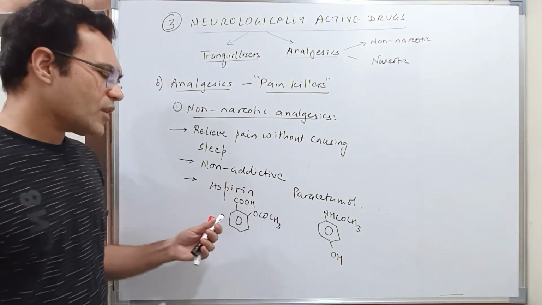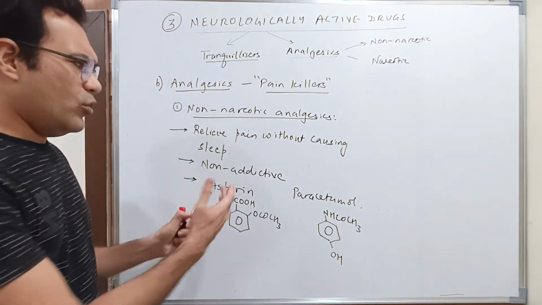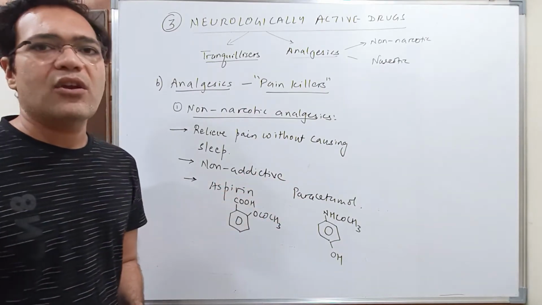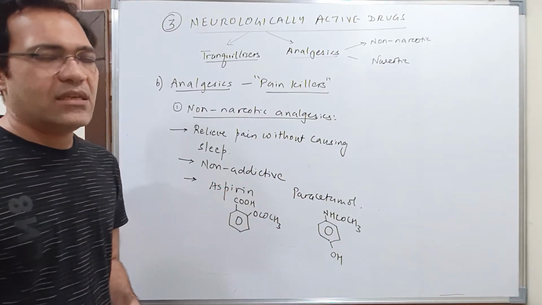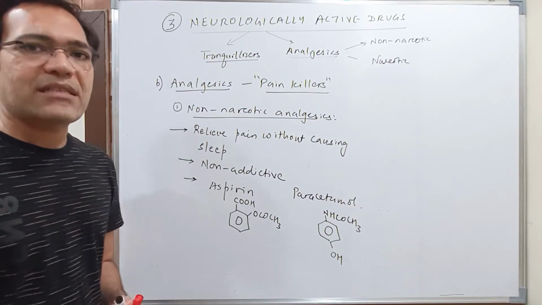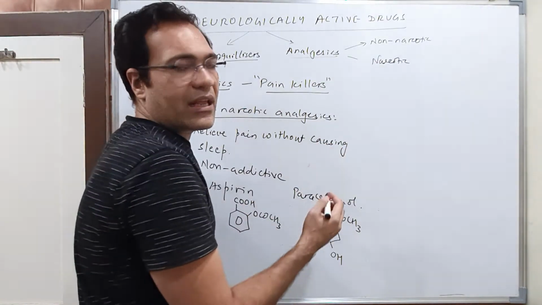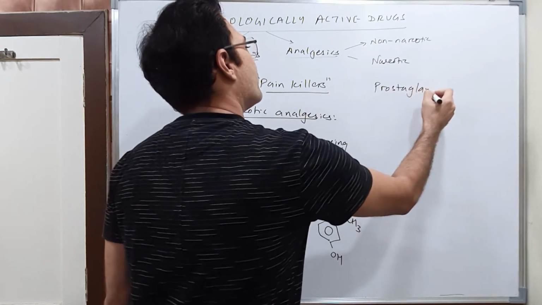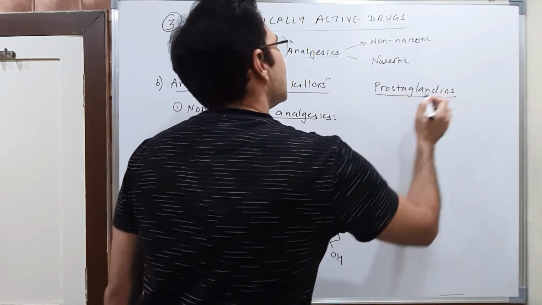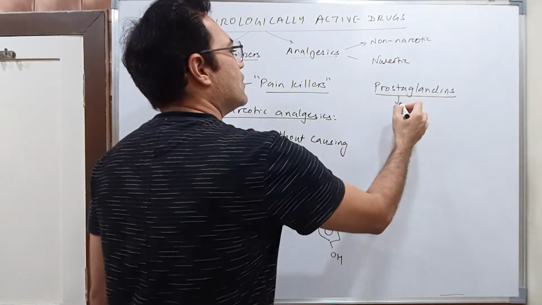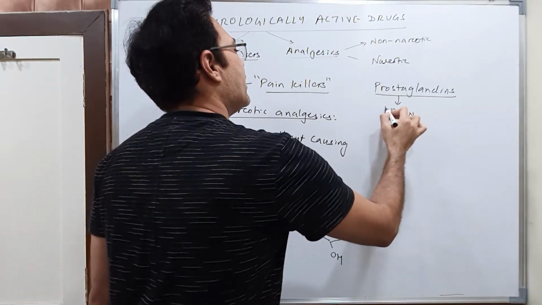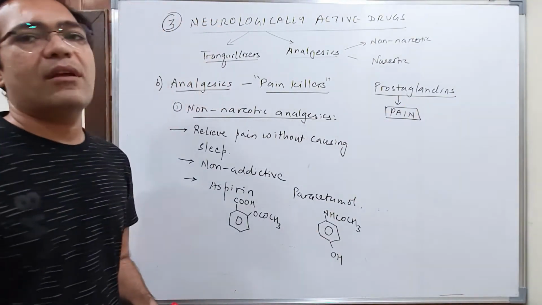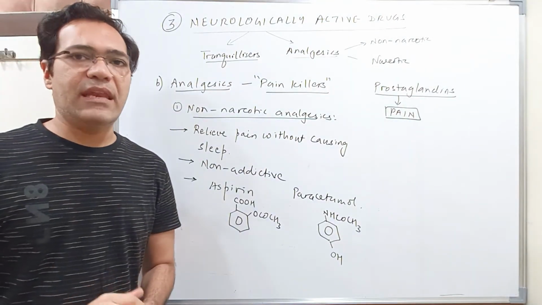Now students, both aspirin and paracetamol are non-narcotic analgesics. Now let us see how this drug acts. There are certain chemicals in the body called prostaglandins. These chemicals cause pain in the body.